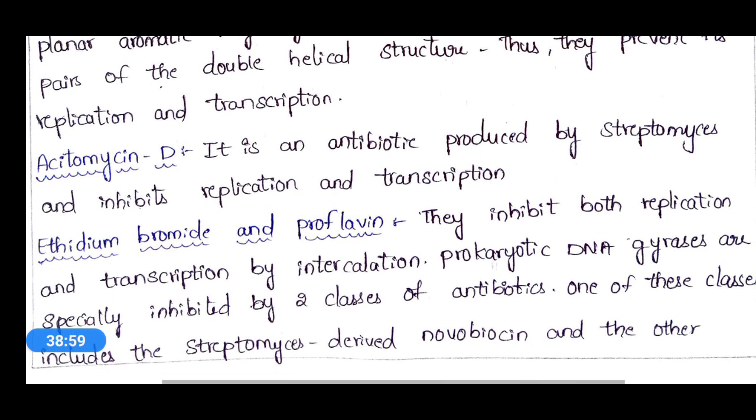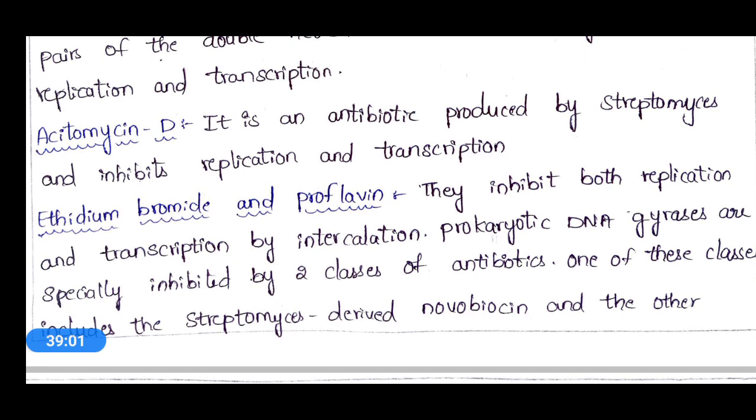And one more antibiotic is Actinomycin D. It is a common antibiotic produced from Streptomyces species, and it can also inhibit replication and transcription. The next one is ethidium bromide and proflavin.